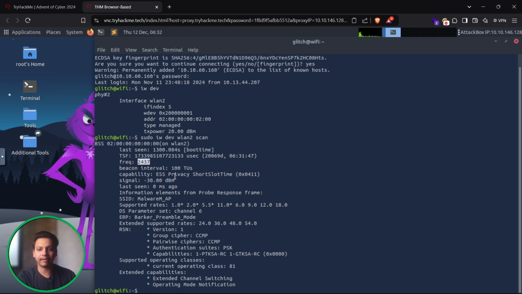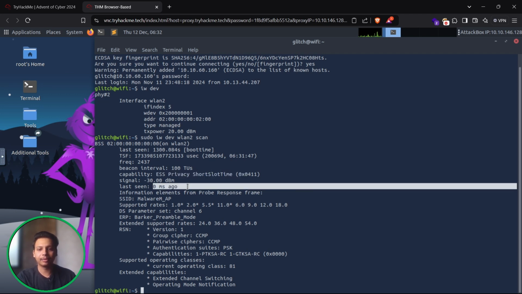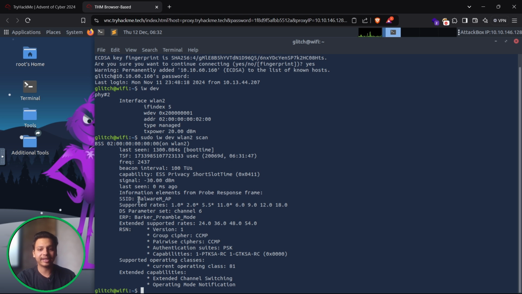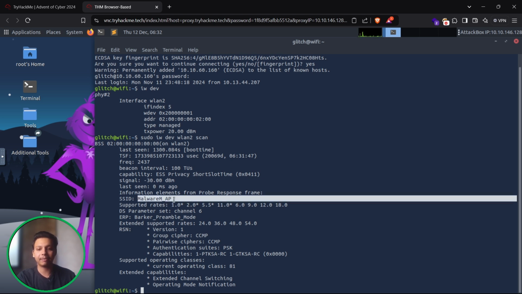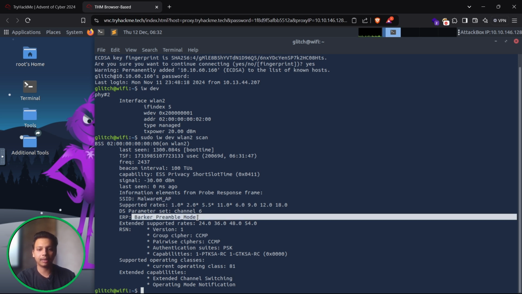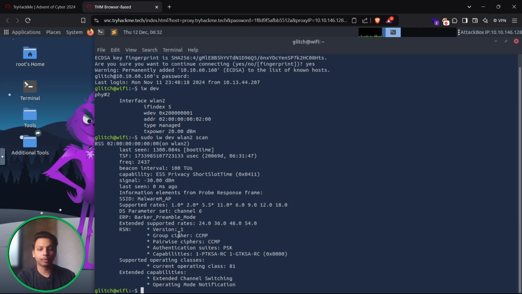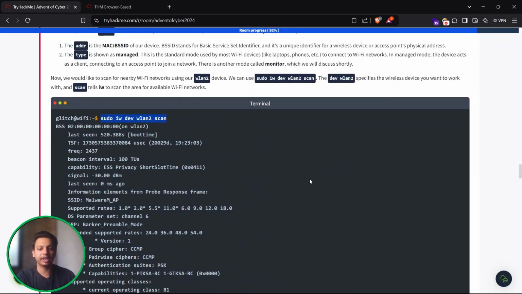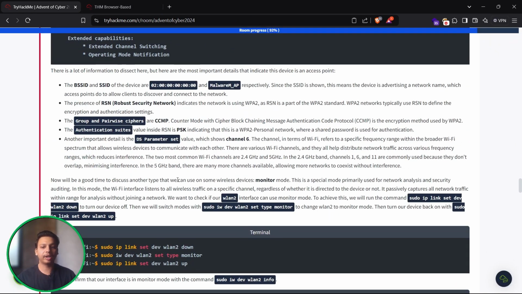Frequency is 2437, and after that capability, that is ESS privacy and all. Last seen 0 milliseconds ago. This is the SSID, that is the Wi-Fi name, malware m_ap, and there is an ERP, that is the Barker Preamble mode, and it says some extended support rates, and the RSN, that is version 1, group cipher CCMP, and some other particular details over here which have already been given.